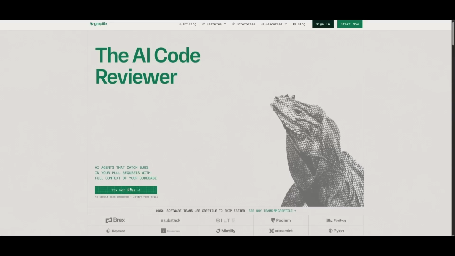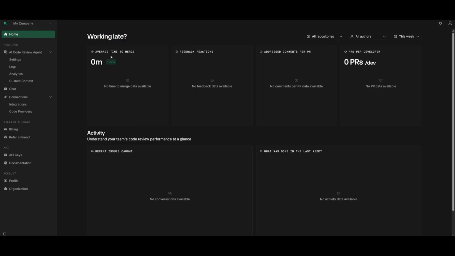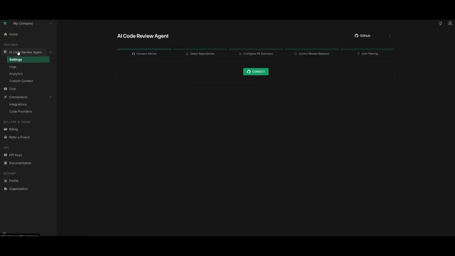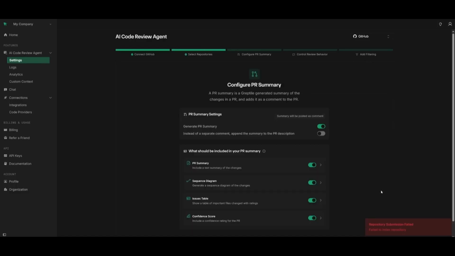Once you click on this, you'll be prompted to create an account either with GitHub, GitLab, Google, or with your email address. This is the main dashboard of Greptile. You can get started with the AI code review by connecting it either with GitHub or with GitLab, and after authenticating it with your GitHub account, you can select the repository where you want to have Greptile deployed. You can either select all of them, so you can enable it for all of the repositories that you may have.